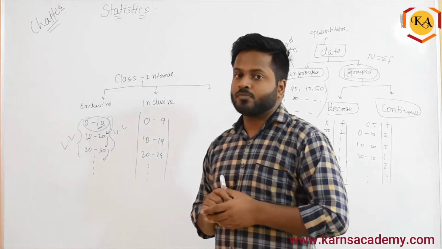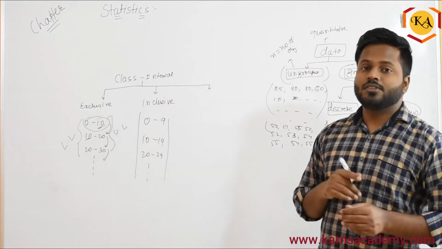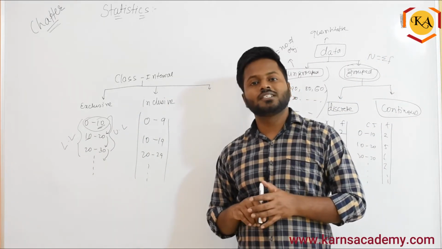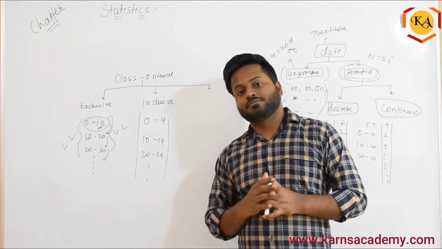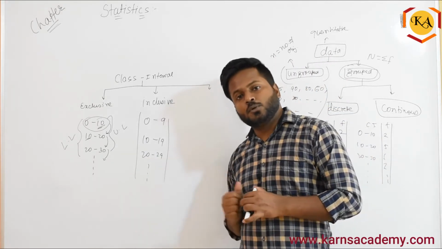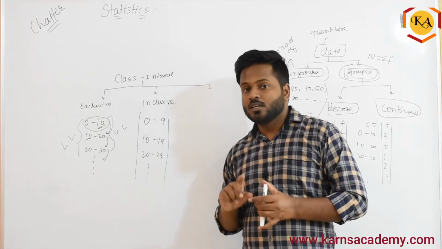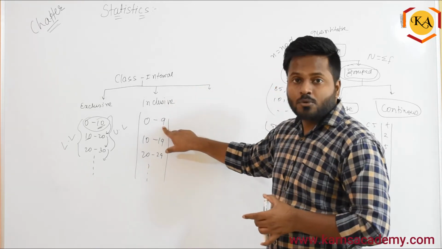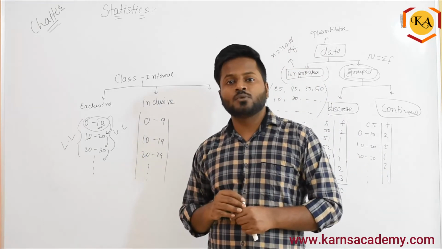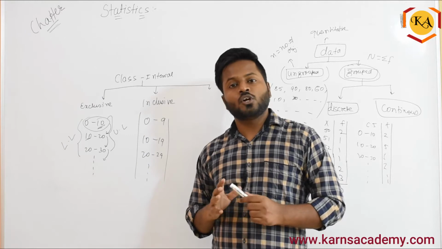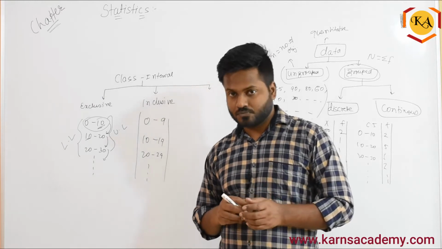But in inclusive class interval, there is a disadvantage. What is the disadvantage is, if I have a value called 9.5, where will you include? Do we have a place to include that? No, because this will take only up to 9 and this will start from 10. So between 9 and 10, whatever the value is there will not be taken into consideration, correct?